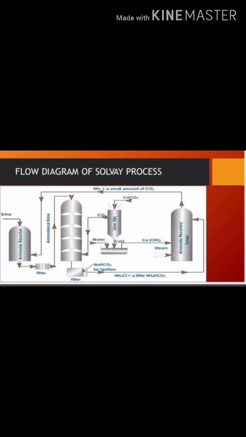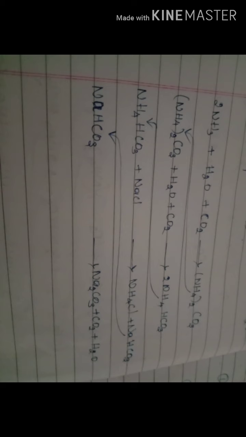The equations involved in this process: the first reaction, 2NH3 plus H2O plus CO2 gives ammonium carbonate.